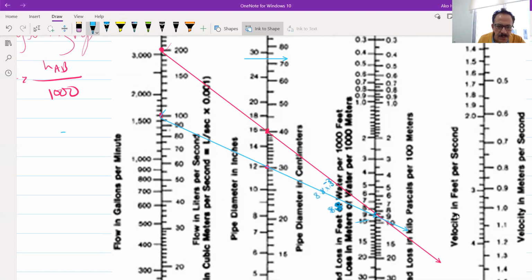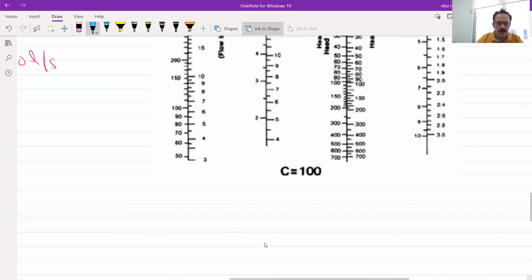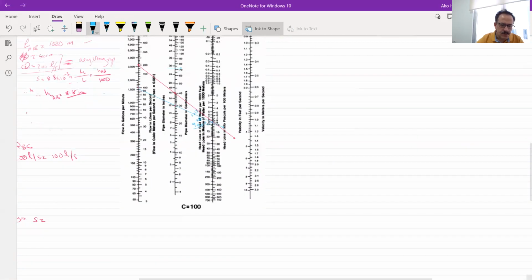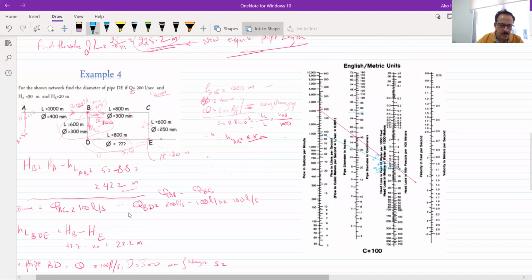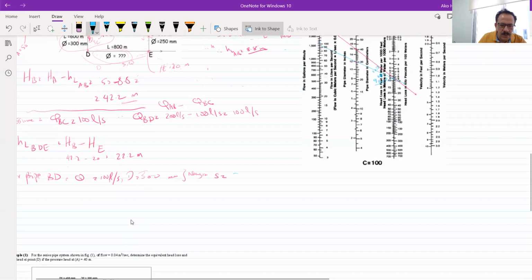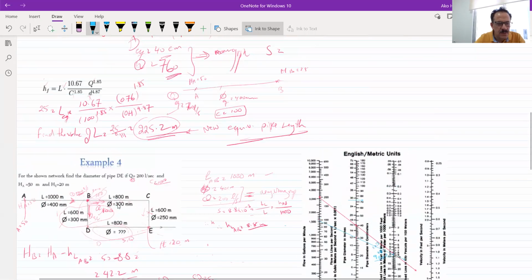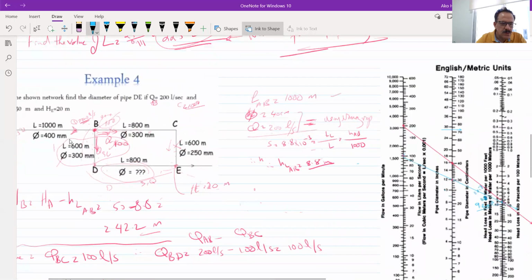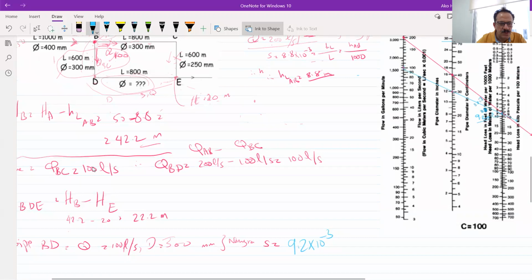It will be 9.2 times 10 to the power minus 3. This is the S. So I have the S in this pipe. So the S for B to D is 9.2 times 10 to the power minus 3.